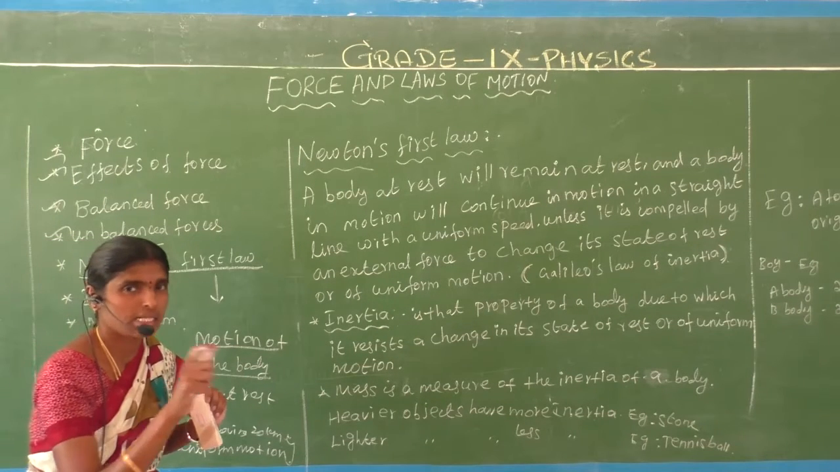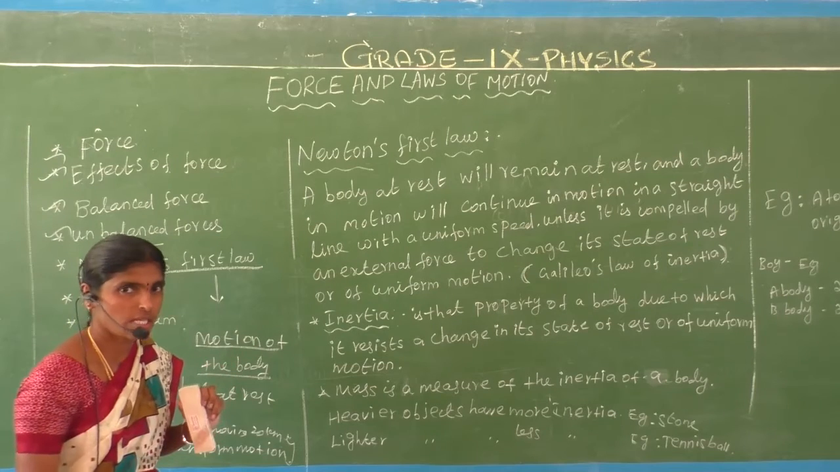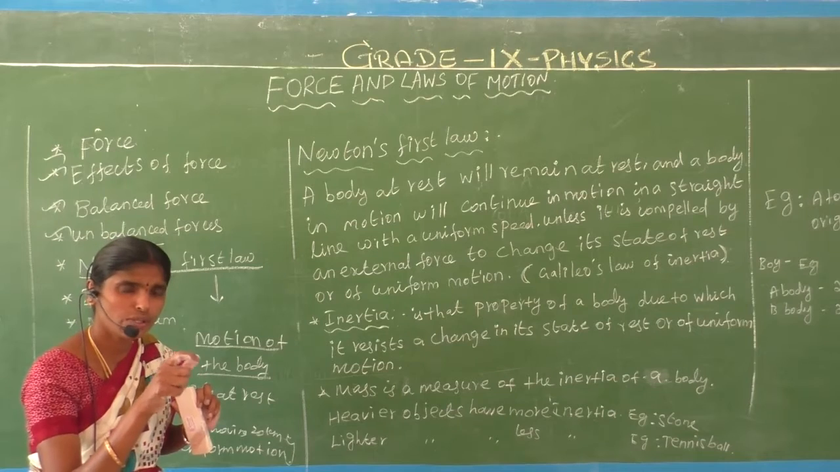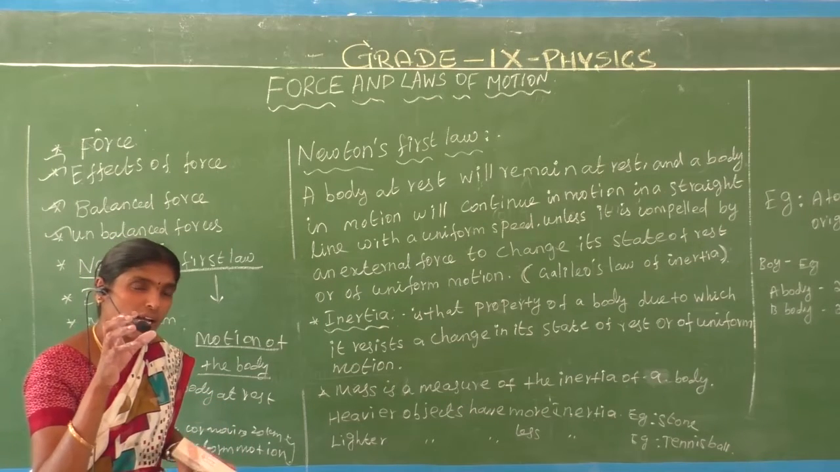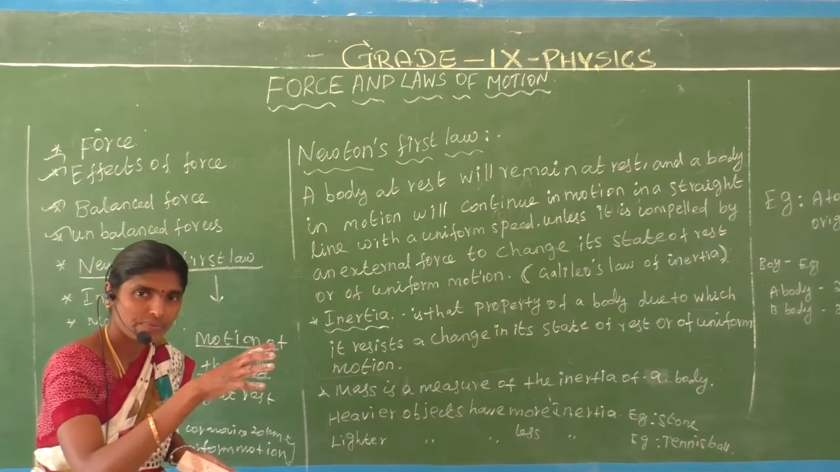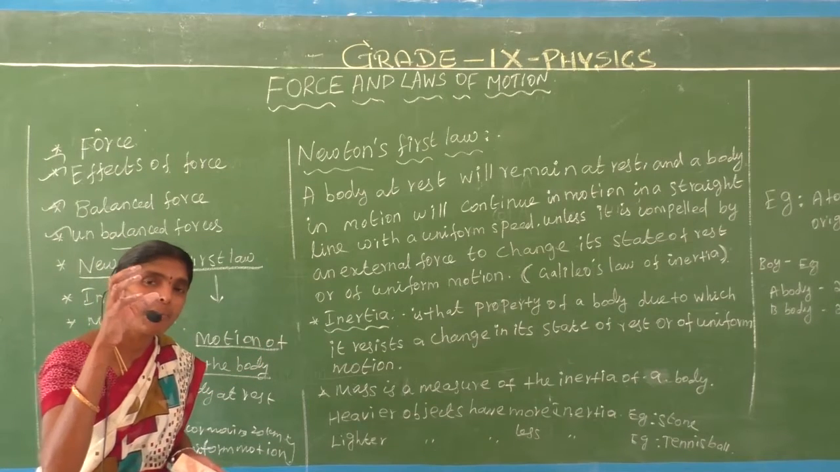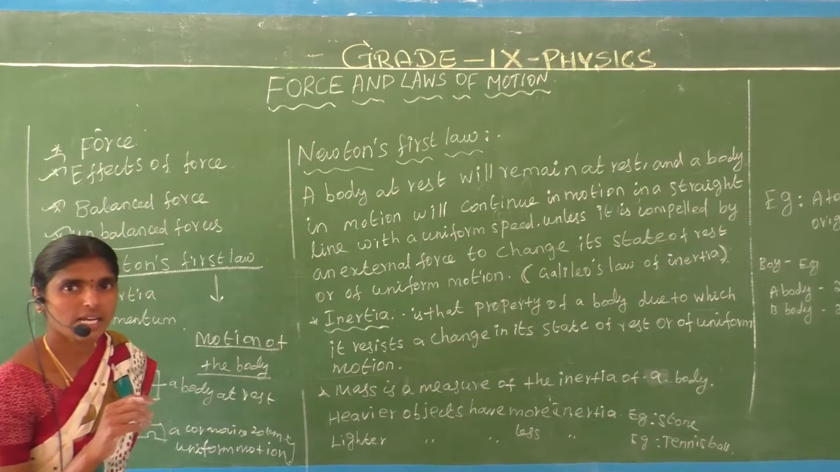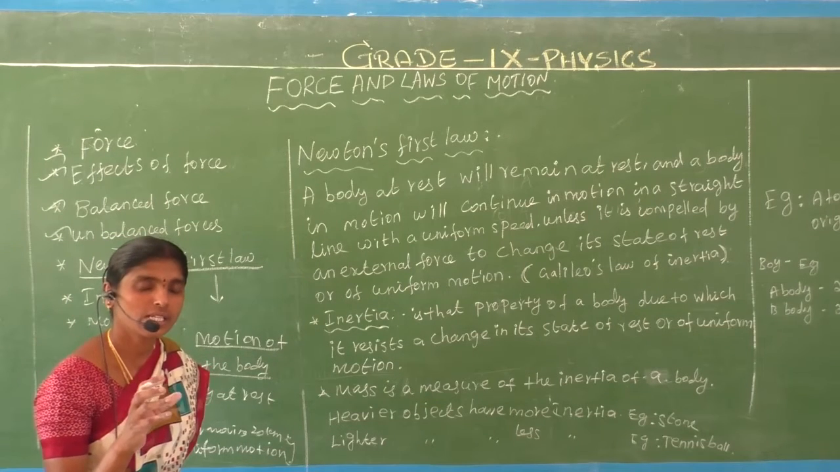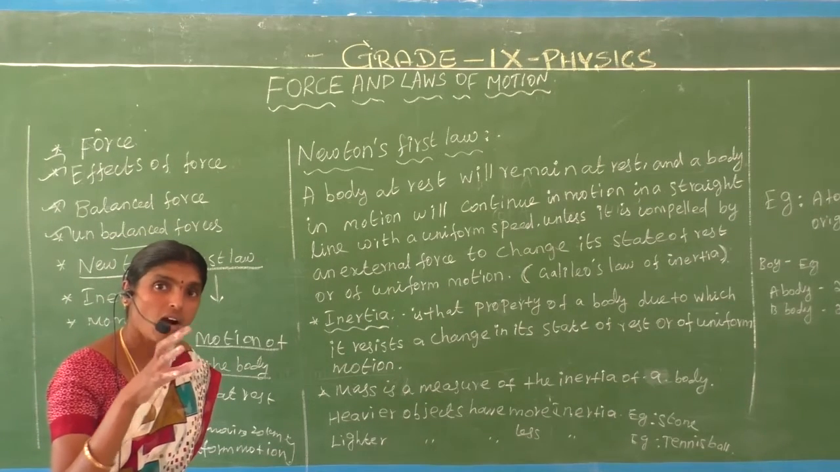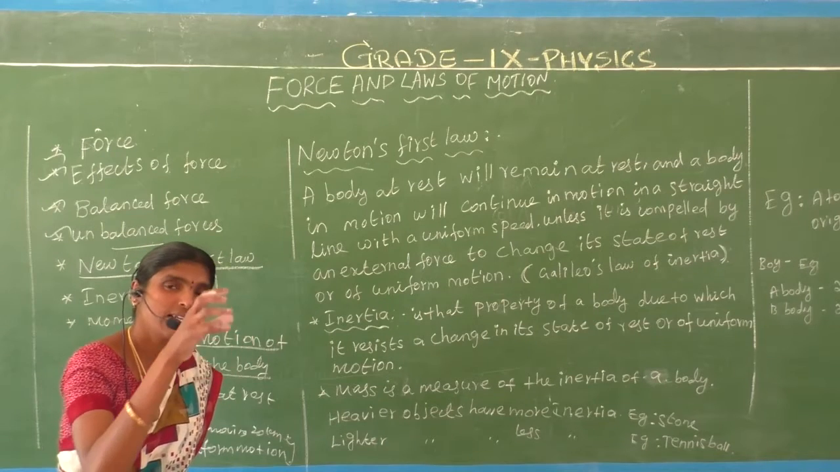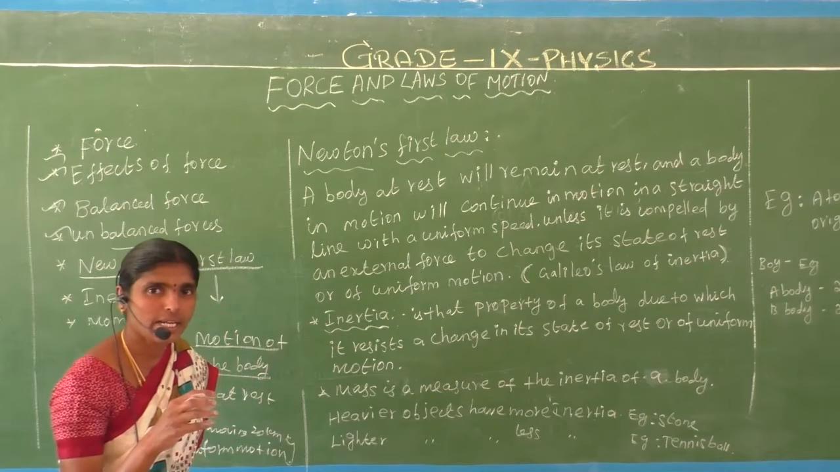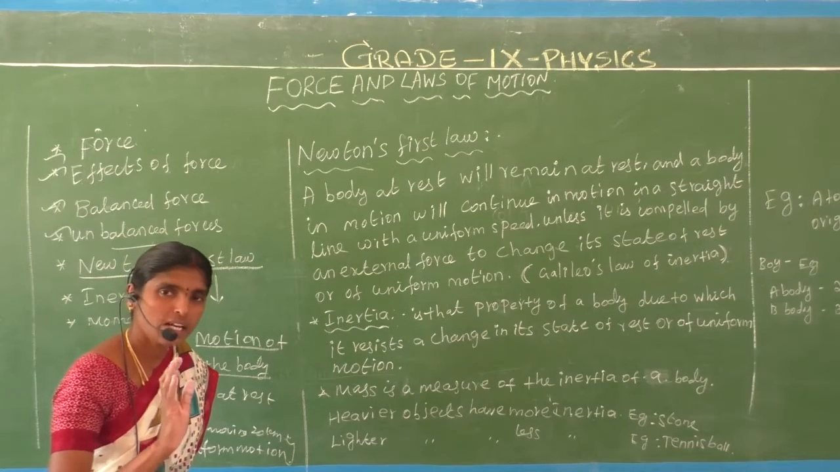We won't disturb the two things. This is called Newton's first law. What does Newton's first law mean? Whenever an object is at rest, only when we apply a force does that object move. Whenever an object is at rest, or an object moves in uniform motion, we didn't apply a force.